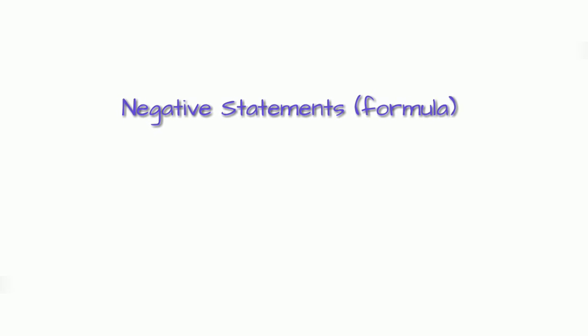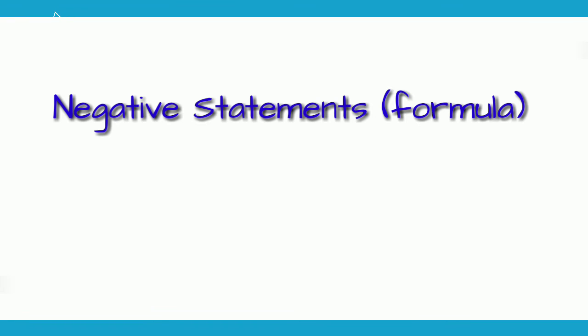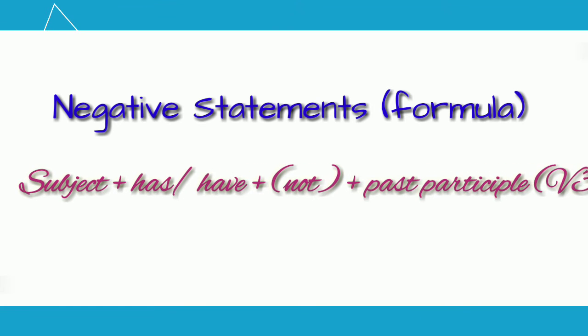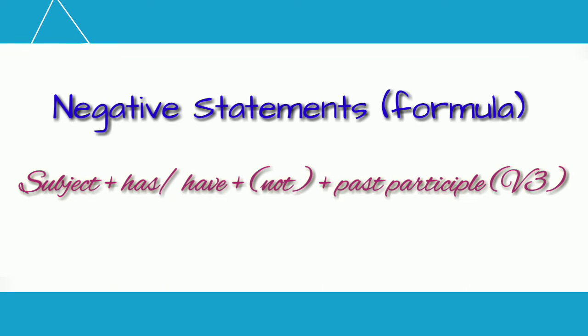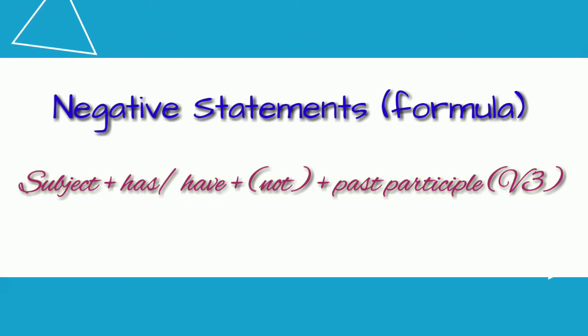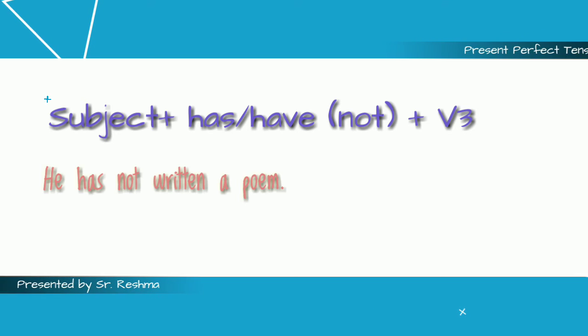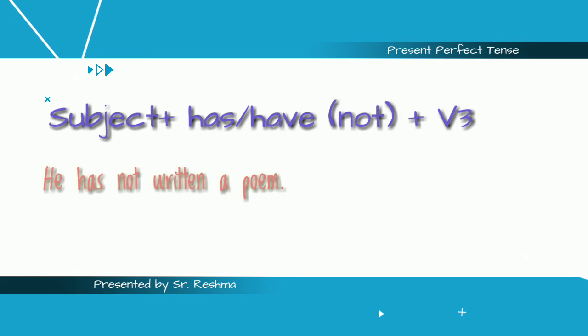Well, let's now see the negative statements. The formula for which is subject plus has or have plus not plus the third form of the verb. It's very simple to understand, right? After the auxiliary verb, we always need to add not to make it a negative statement. Let's now understand this with the help of examples. He has not written a poem.